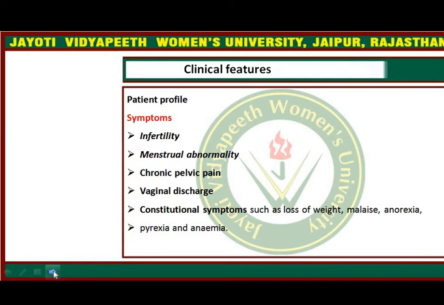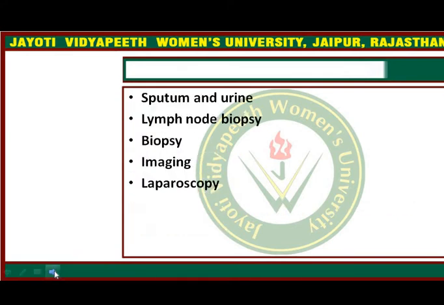Again, oophoritis will be there, the ovaries will be affected, and ovarian dysfunction will cause menstrual abnormality, that is amenorrhea. Menorrhagia might also be there: when the initial ovarian involvement and pelvic congestion are present, in the early stage there might be excessive bleeding, and the patient will present with menorrhagia. So in the initial phase menorrhagia will be there, and in the late stage amenorrhea or oligomenorrhea will be there. The next one is chronic pelvic pain.